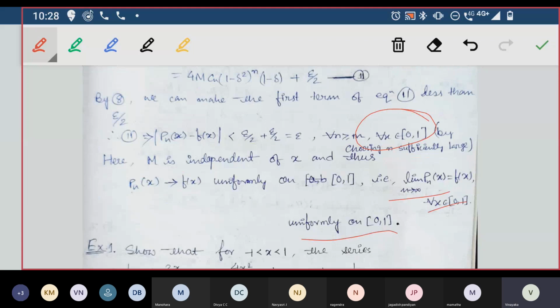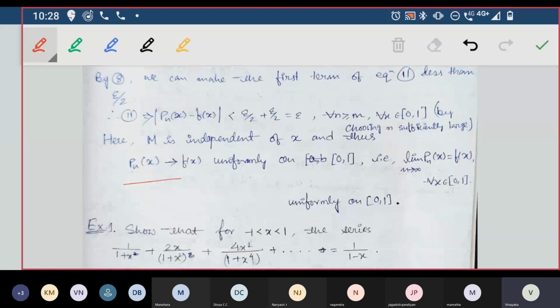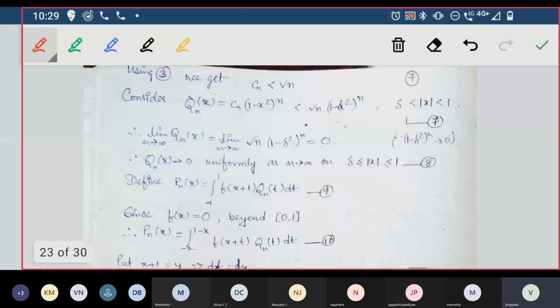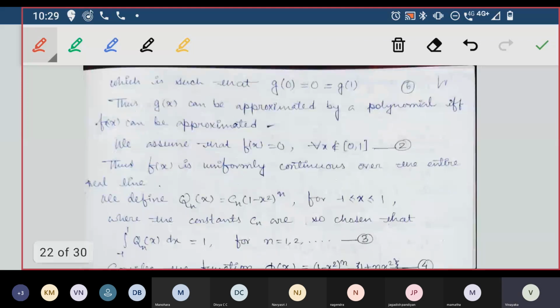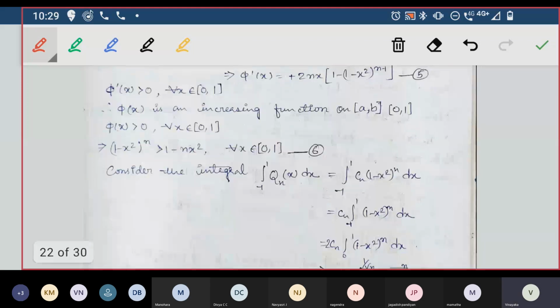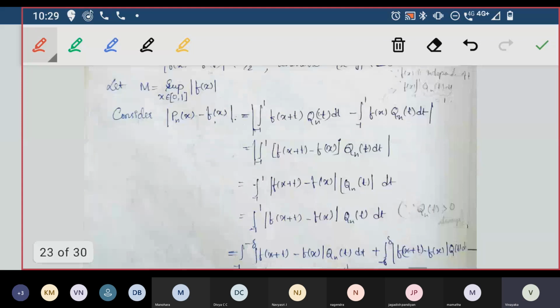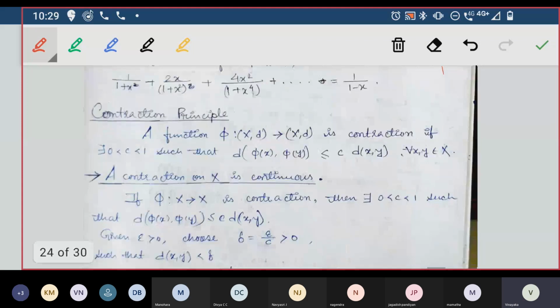So this is a very important theorem. We proved Pn of x converges to f of x. That is, we could find a sequence of polynomials which converges to a function f of x, which is a continuous function. F of x is a uniformly continuous function. You can just change that in the statement also: f of x be a uniformly continuous real valued function. You can write like this, that is a better way of writing. I made so many mistakes also, please correct that. And this finishes this theorem.